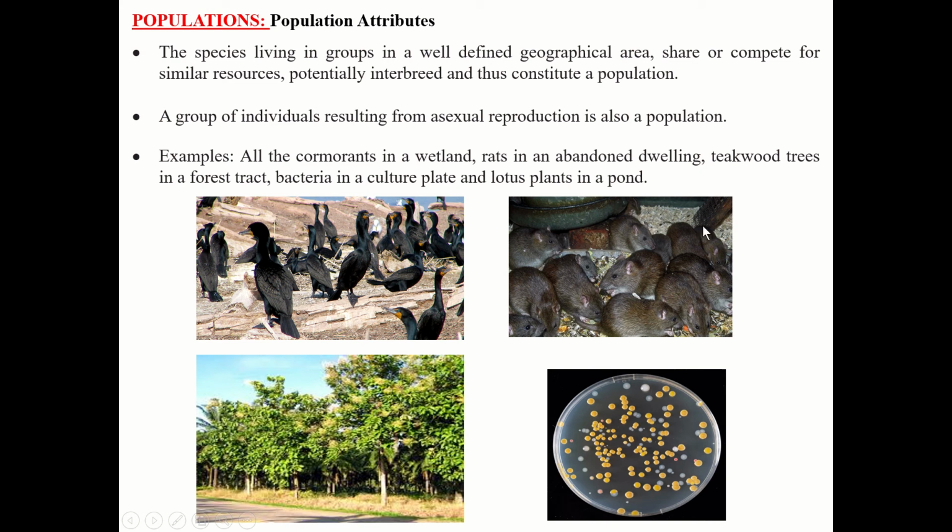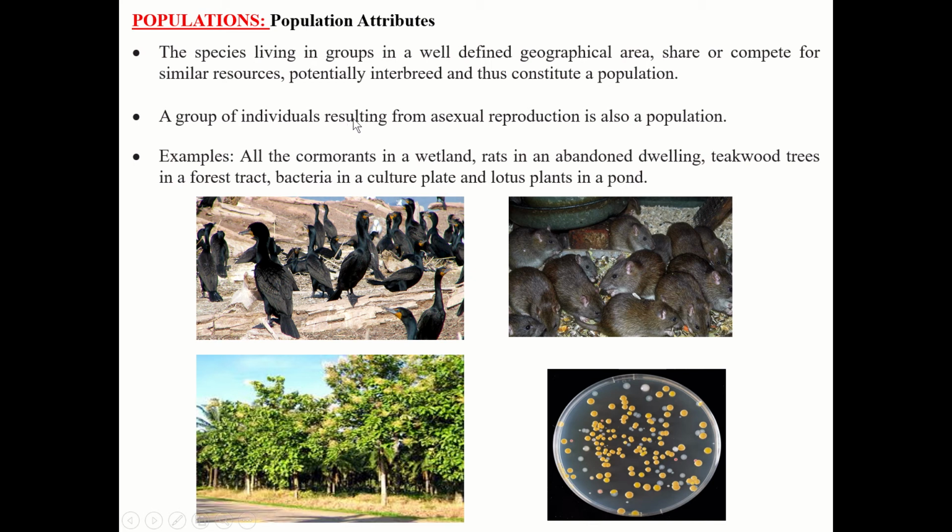They share similar resources and compete for them. Potentially they interbreed, reproductive activity takes place, and this whole process constitutes a population.